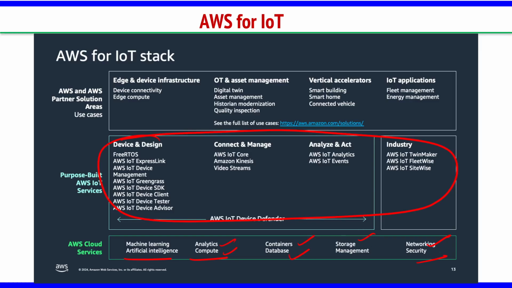We need these anyhow with IoT, because I want to store data, I want to run some ML algorithm, I want to write some Lambda functions, right? For that these are common AWS services, but only this set of features or services in AWS is specific to IoT, right?